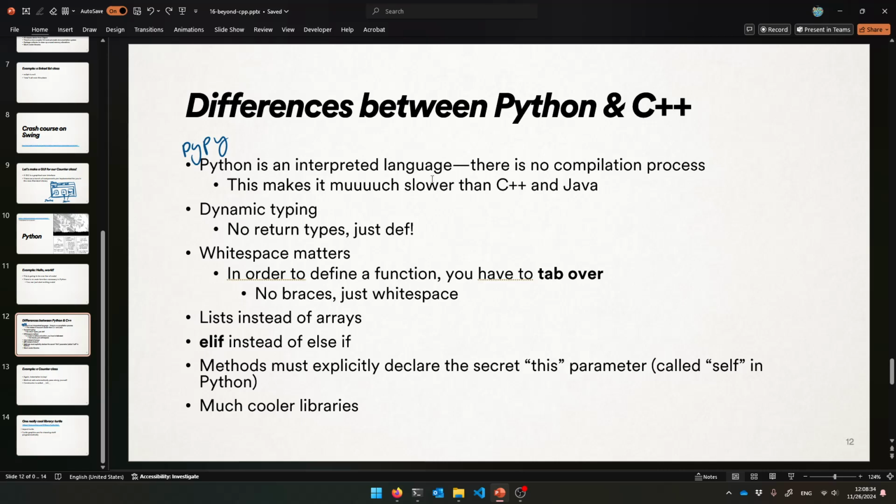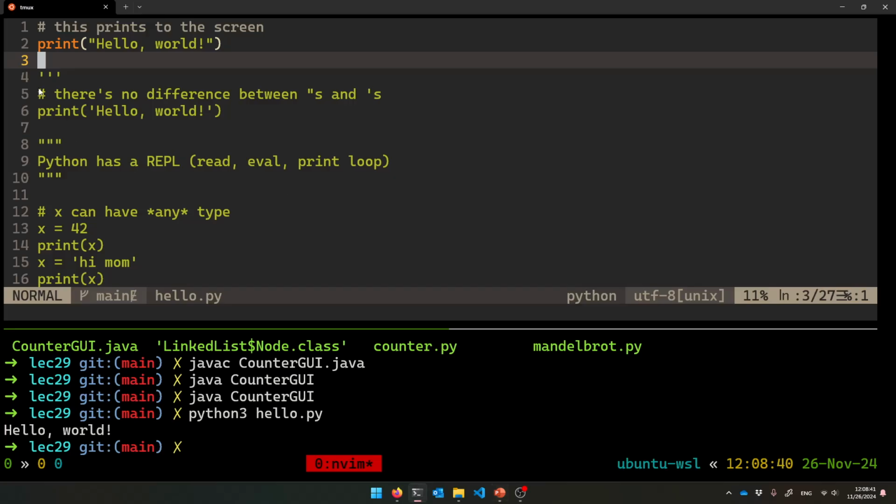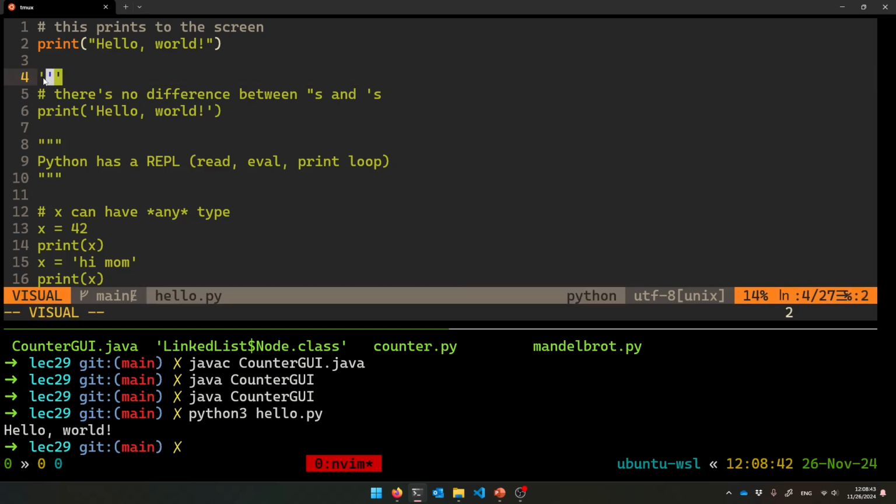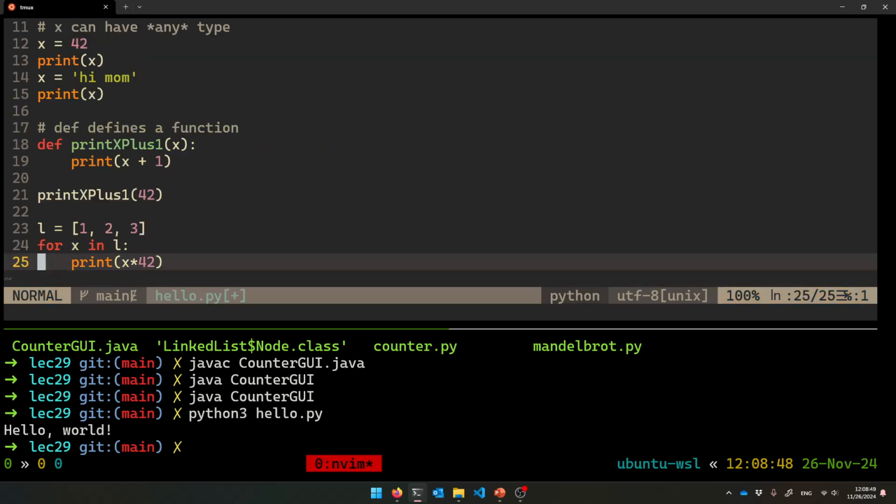There is no compilation. Okay, so it's a little bit slower than usual. There's that. And then the rest... Let me just show you this first. The multi-line comments, there's just like a big long string with three ticks, either three quotes, double quotes, or single quotes.